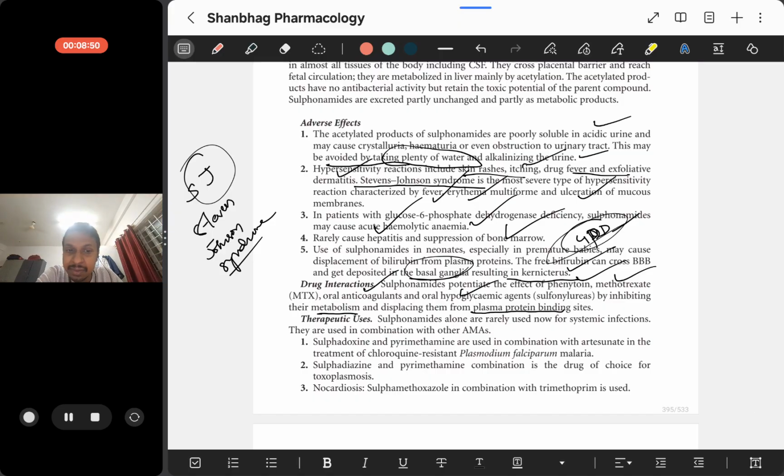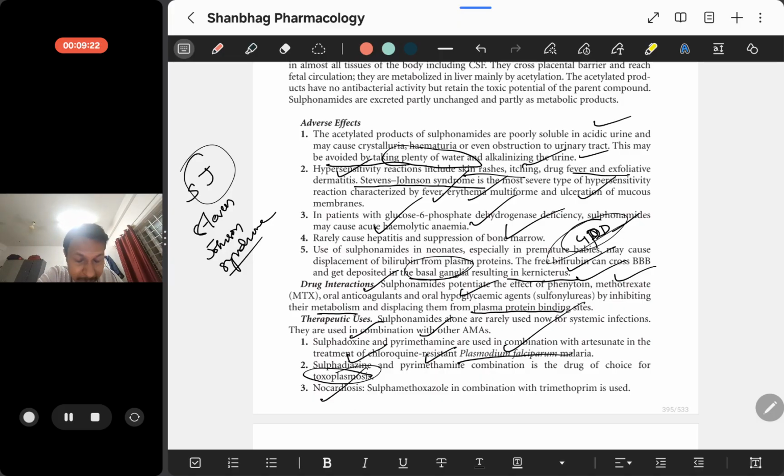So, therapeutic uses. Sulfadoxine, as we know, is a long acting sulfonamide, and pyrimethamine. They are used in combination to treat Plasmodium falciparum malaria. To treat malaria, sulfadoxine and pyrimethamine are used. Similarly, sulfadiazine and pyrimethamine are used to treat toxoplasmosis.